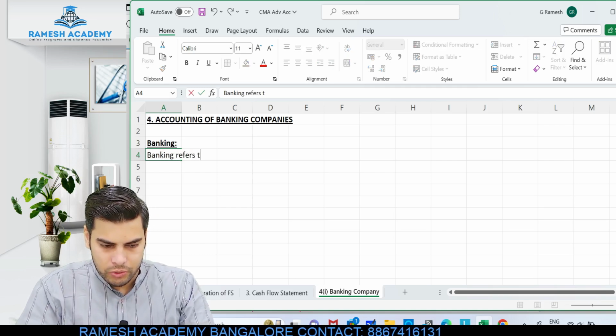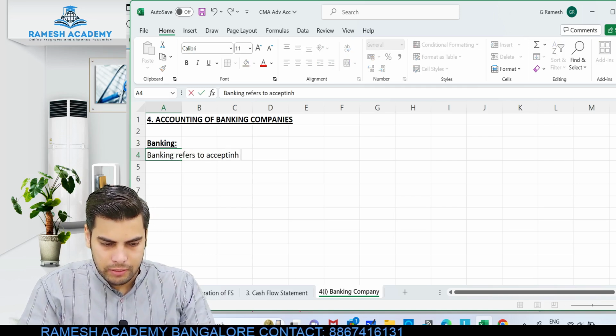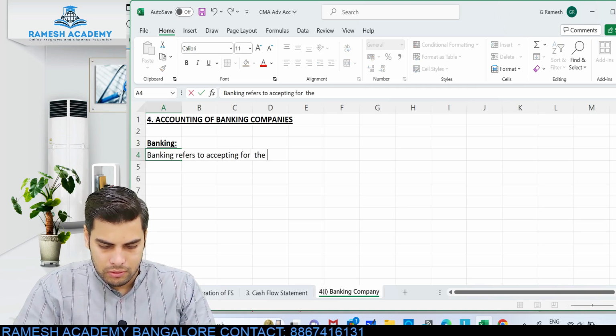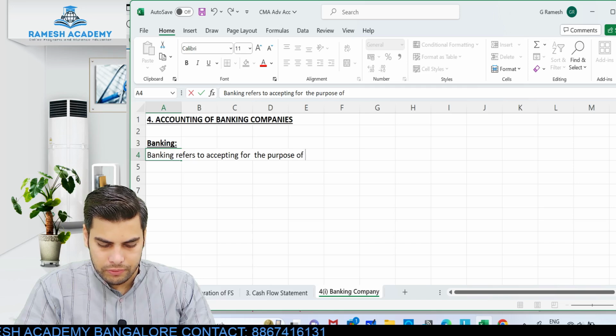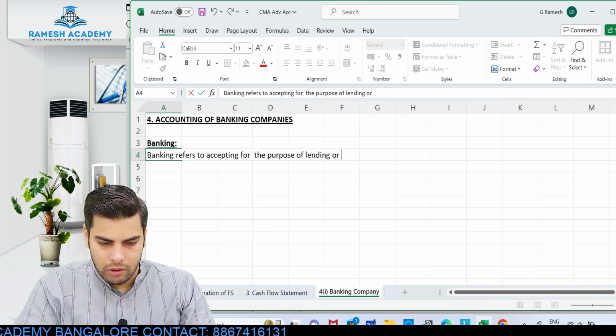Banking refers to accepting, for the purpose of lending or investment. What am I accepting?